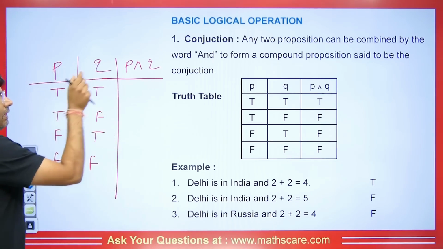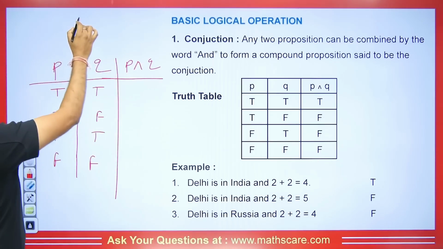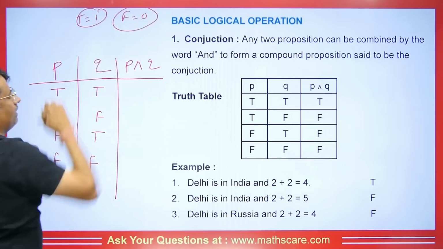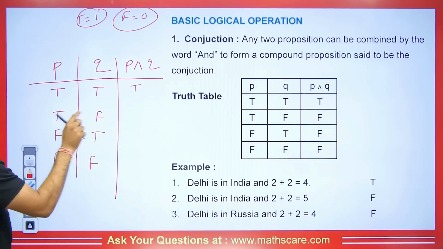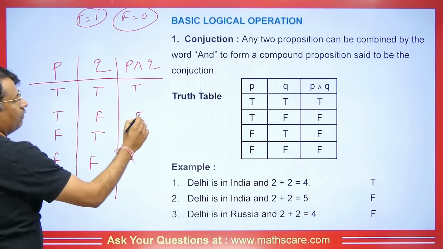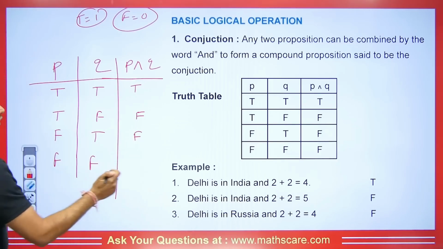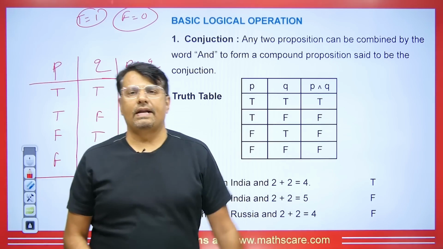So students, whenever we put AND here, we will treat it as multiplication. And we will denote true as 1 and false as 0. So this is 1 into 1, which will be 1, meaning true. And 1 into 0 will be 0, so this is false. What will 0 into 1 be? This will also be false. And 0 into 0 will be false. In this way, we can make the table, right?